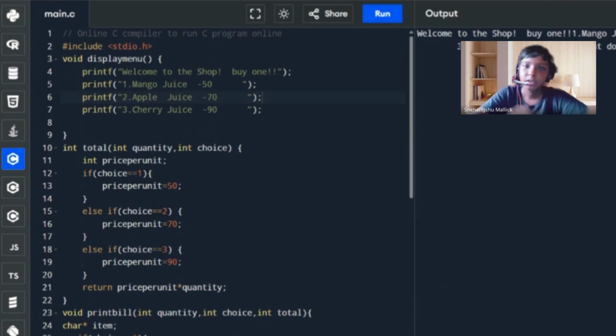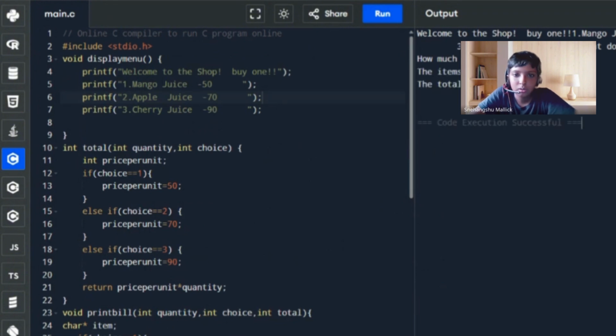So it will ask what do you want. So if I give 2, it should take apple juice. And now it is asking how much do you want. So if I want 6 apple juices, the answer should come 420 as the total. So the item is apple juice. The total is 420.